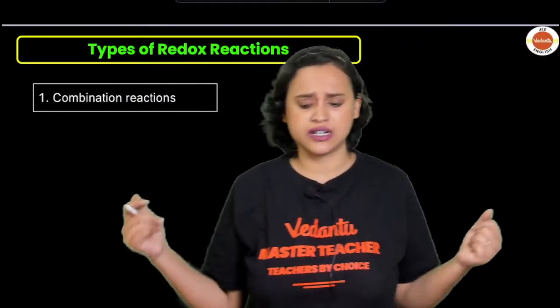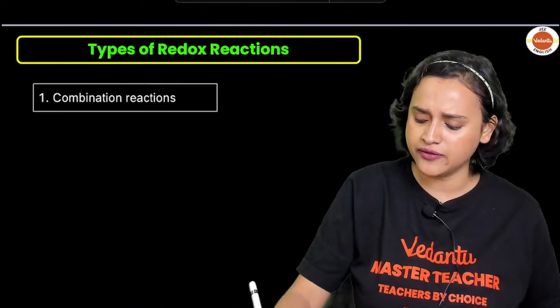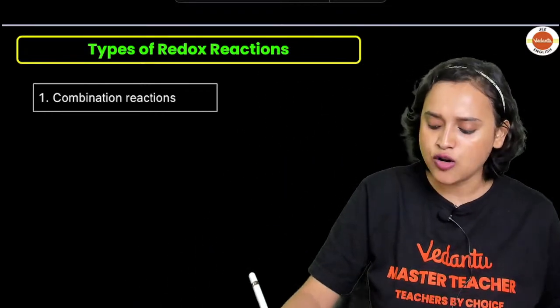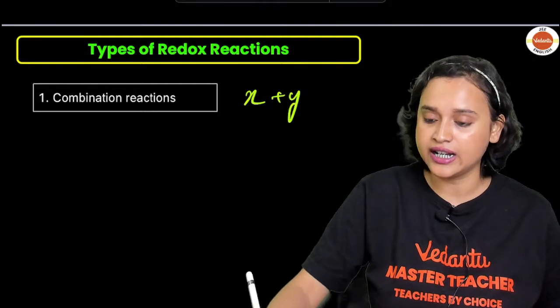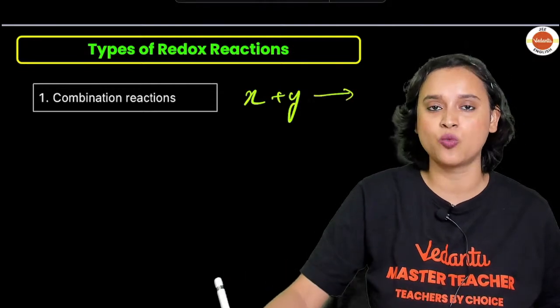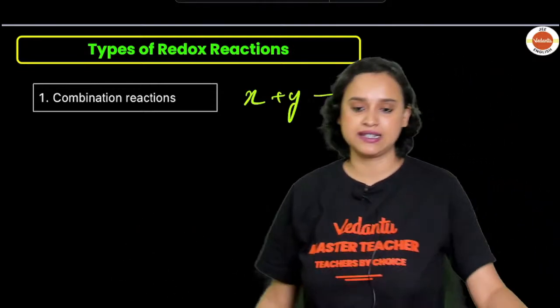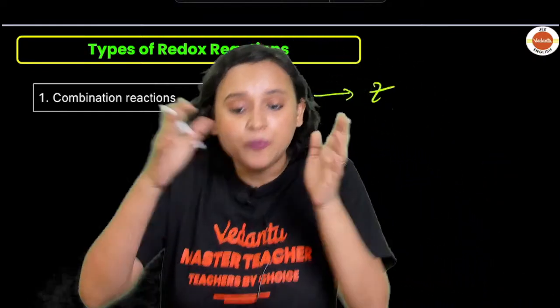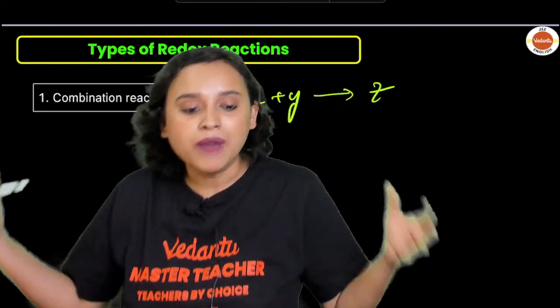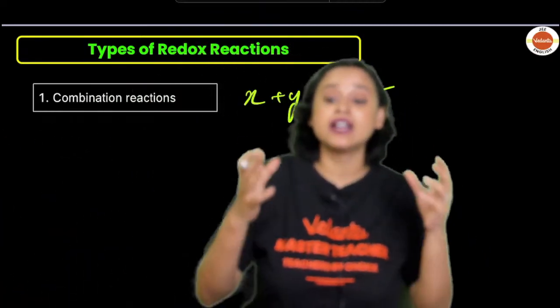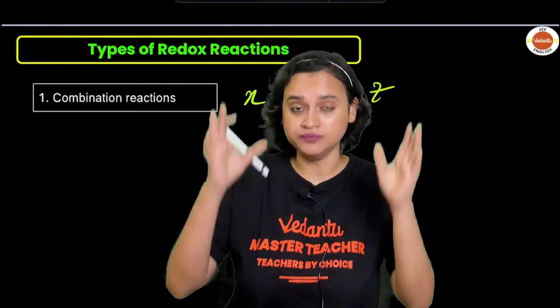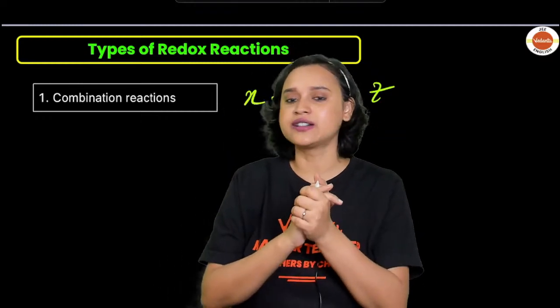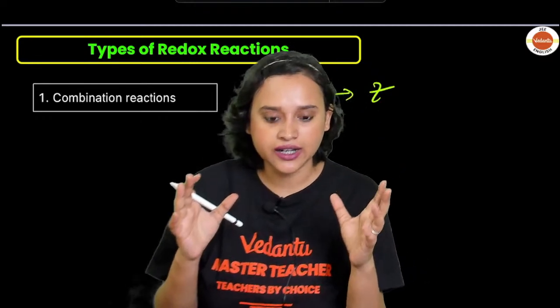So what is combination reaction, guys? Combination reaction can be very simply explained as a combination. That means an addition is happening. X plus Y is forming Z, let's say. That means that either X or Y, or both, must be in the elemental form for such a reaction to proceed as a redox reaction. You guys understanding? What did I say?